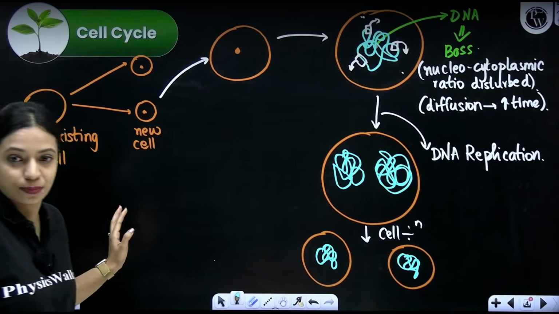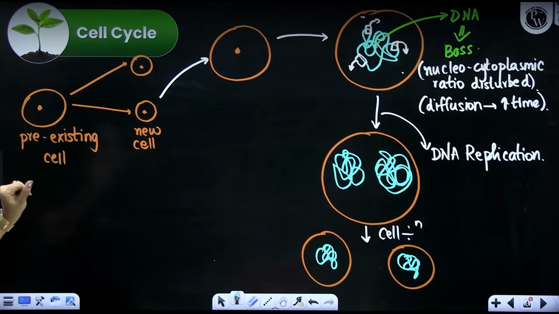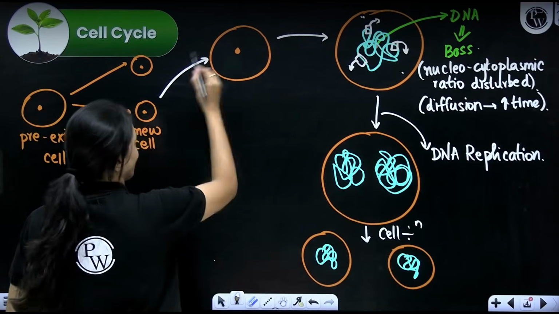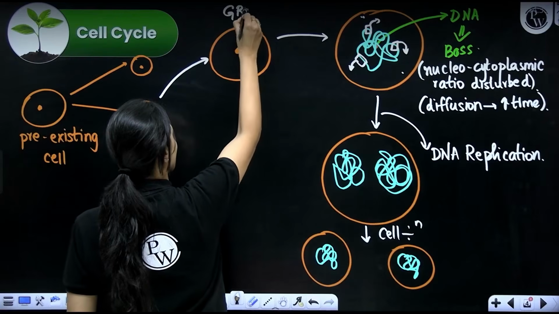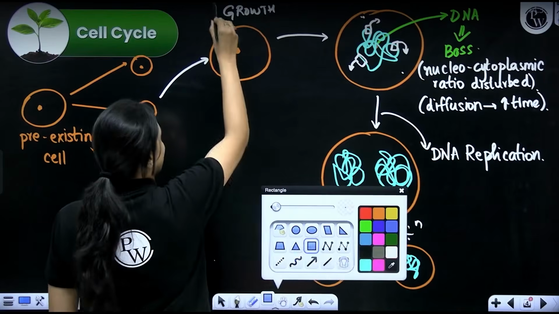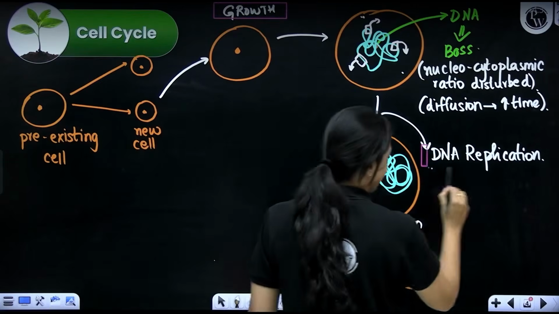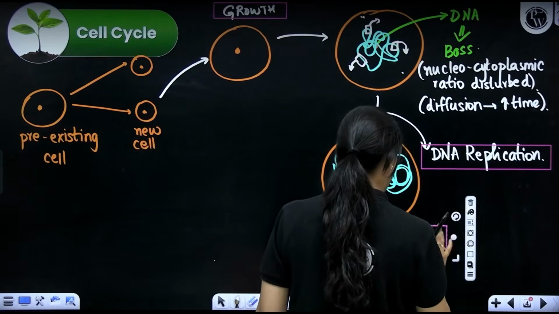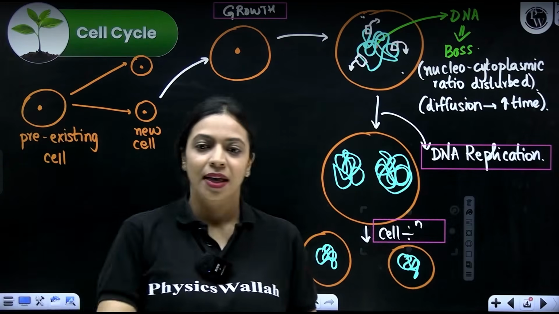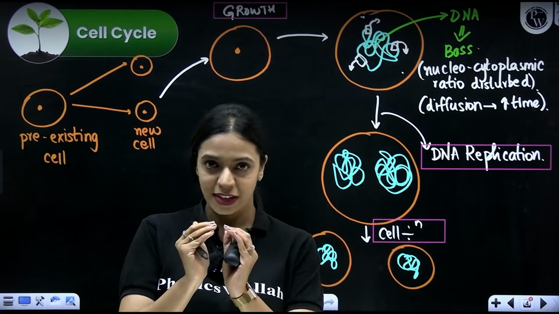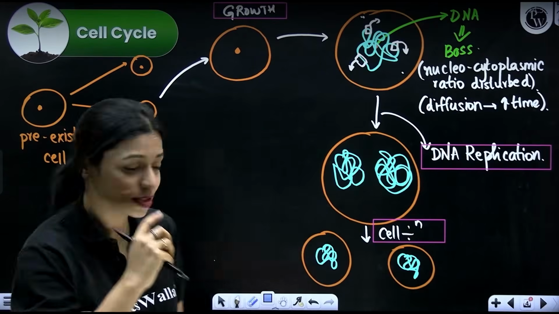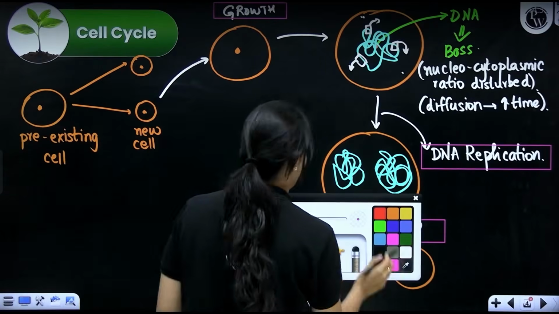Alright, so these are some of the events that take place in a cell cycle. First, growth, then you have DNA replication, and then you have actual cell division. Though we call this chapter cell cycle and cell division, in a cell cycle, cell division is a very small part. In the cell cycle, growth and reproduction are also major events.